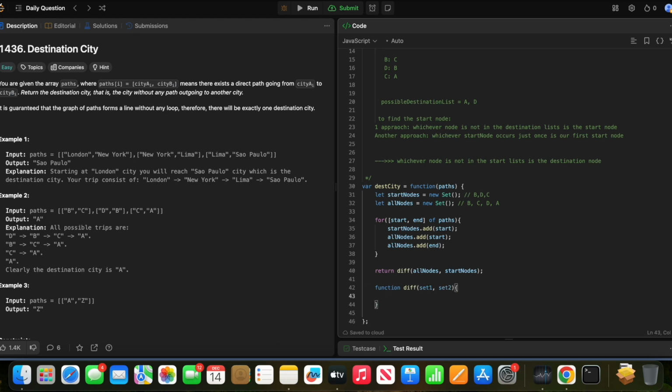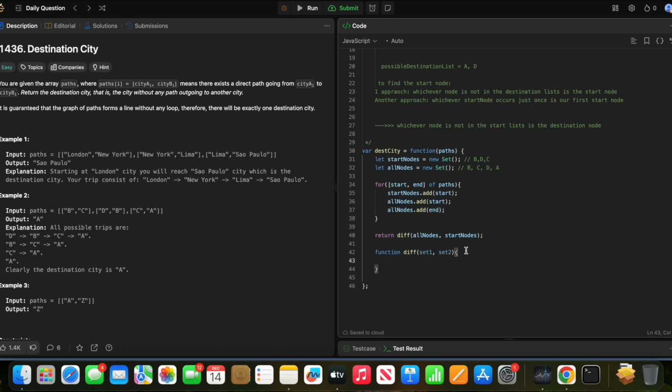So if there is set 1 and set 2, then what I need is set 1 minus set 2, right? So it will be, I need BCDA minus BDC, right? So it means that I need to go through all the sets.